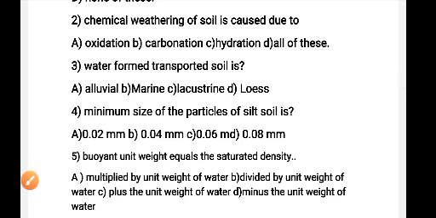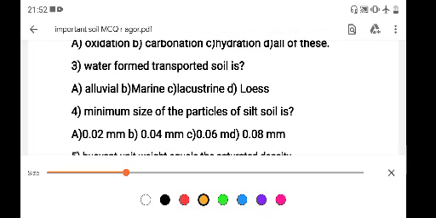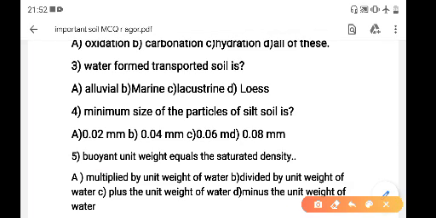Question 4. Minimum size of particles of silt soil is: option A 0.002 mm, option B 0.04 mm, option C 0.06 mm, option D 0.08 mm.